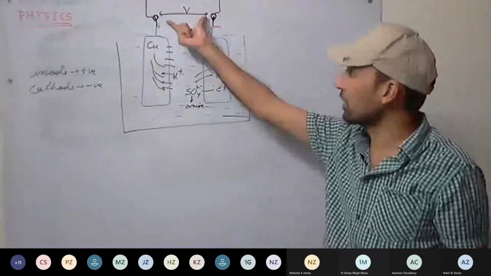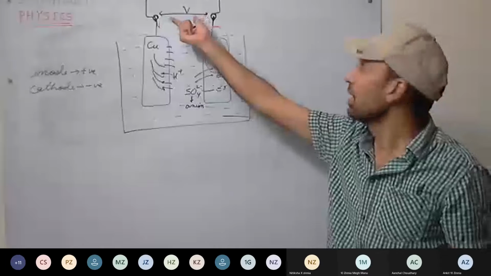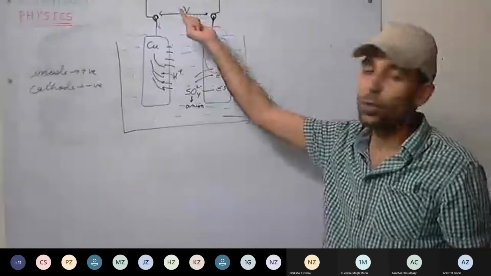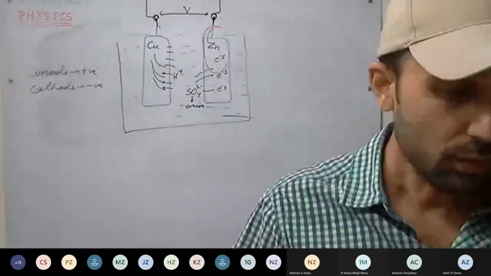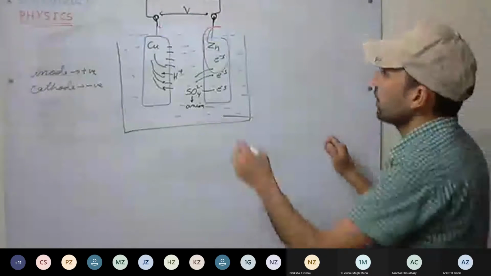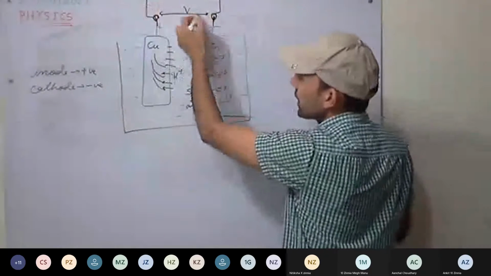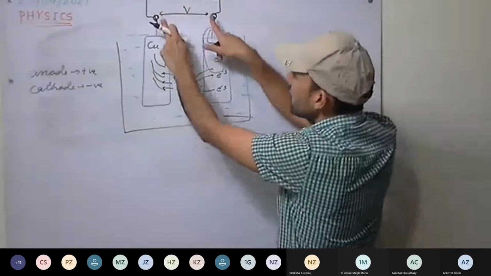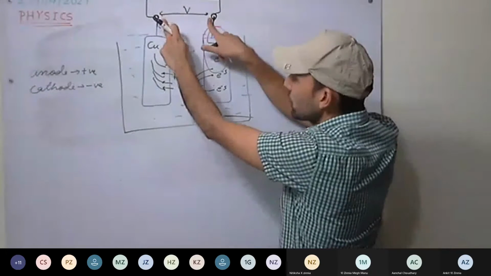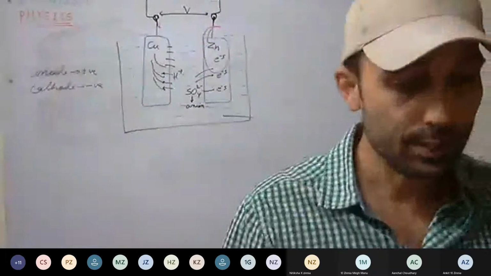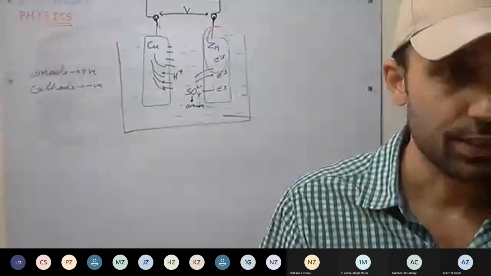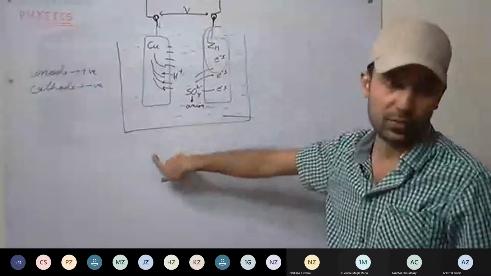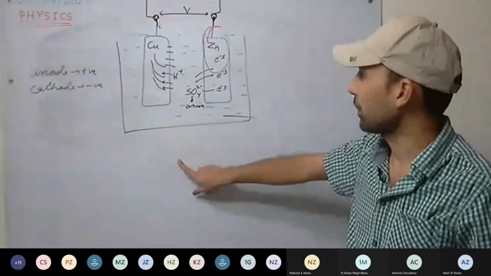That will be called terminal voltage. When current is drawn through the circuit, the potential difference across these terminals is called terminal voltage. It is different from EMF.